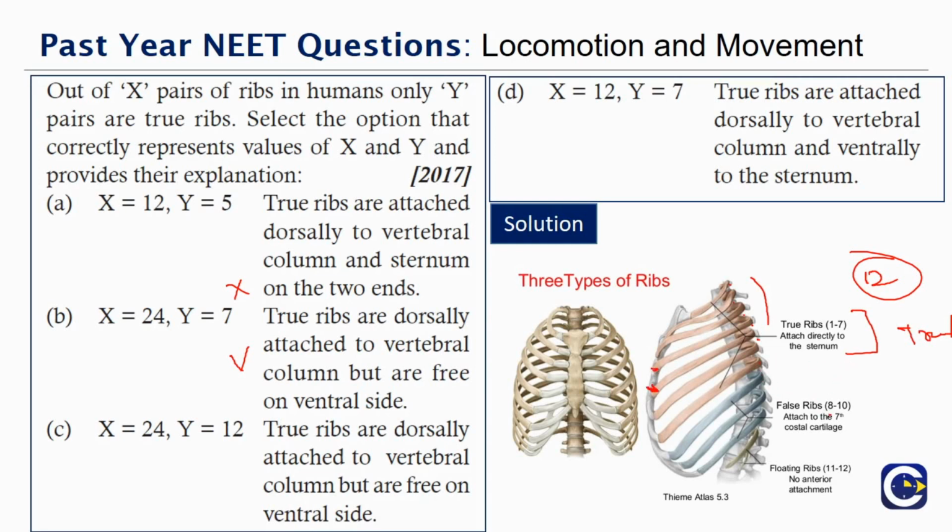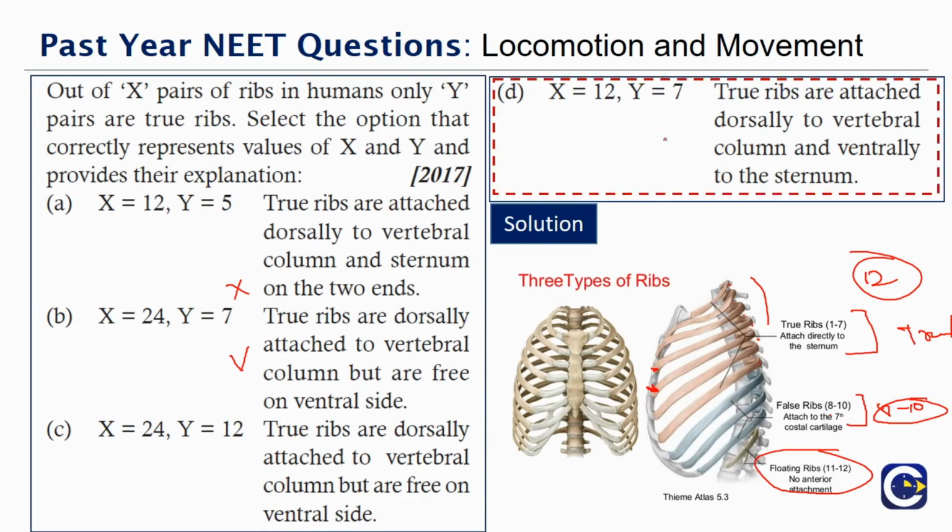These are the false ribs. The 8 to 10 are the false ribs. There are two pairs of false ribs, and also the 11 and 12 are completely floating ribs. They do not directly attach to the sternum. So the answer is there are 12 pairs of ribs, of which 7 are true ribs. True ribs are attached dorsally to the vertebral column and ventrally to the sternum. So the answer is D.